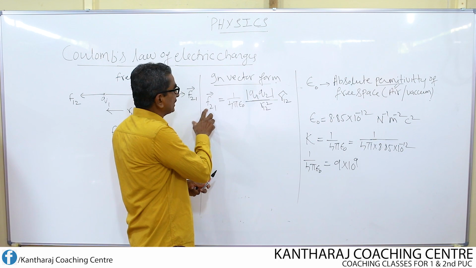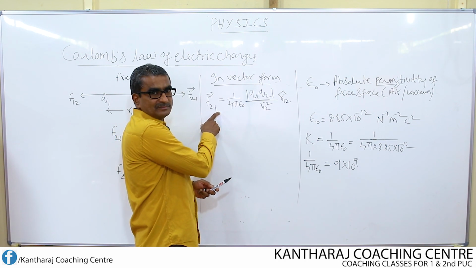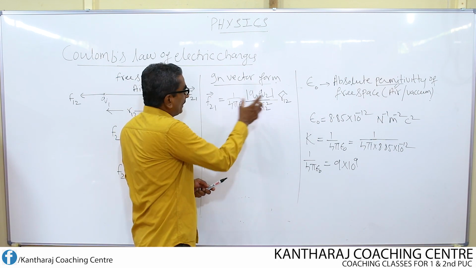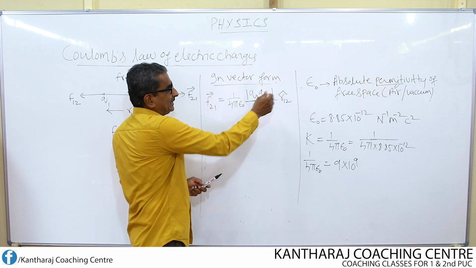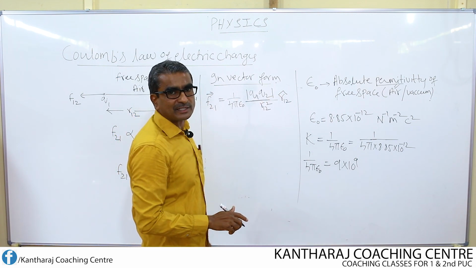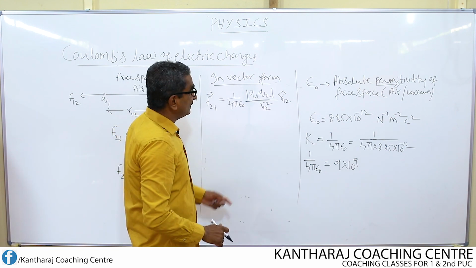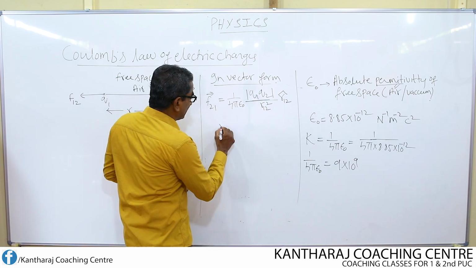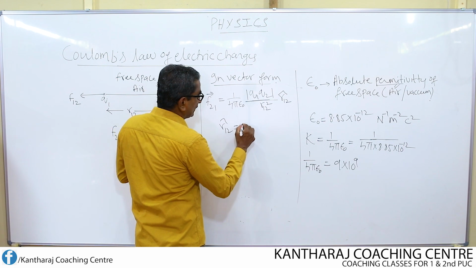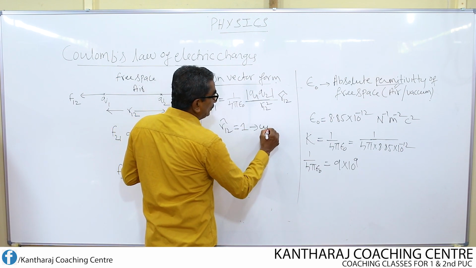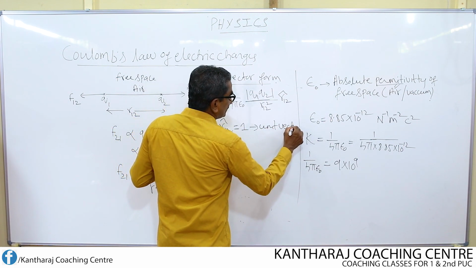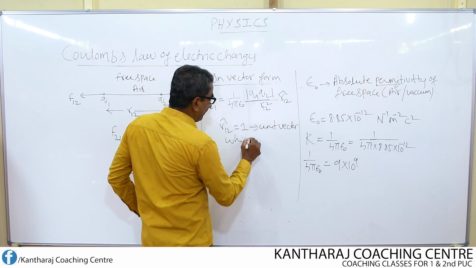Now I want to give the direction to the force. Therefore, how to give the direction to this force on the right hand side? By introducing one unit vector. R12 cap is the unit vector. The magnitude of this unit vector R12 cap is equal to 1, and it gives direction.